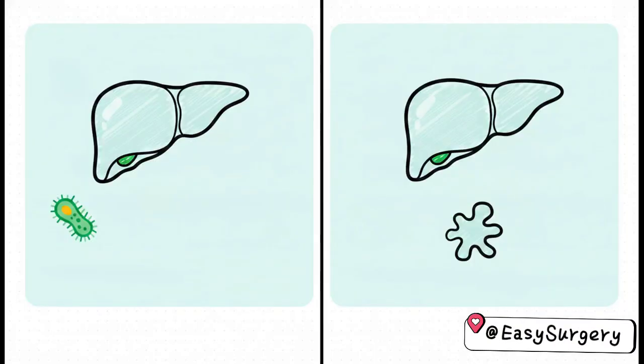Now, question 52 brings up a distinction you absolutely must have locked down for exam day. The setup mentions right upper quadrant pain, jaundice, and a liver abscess. You've got to separate the pathogens in your head based on the abscess type. Pyogenic liver abscess, think E. coli. But if they specifically call out an amoebic liver abscess, your brain needs to instantly pivot to Entamoeba histolytica. Don't let them trick you on that one.